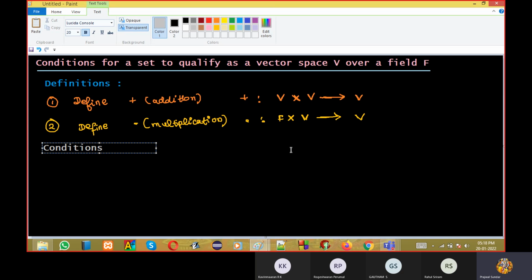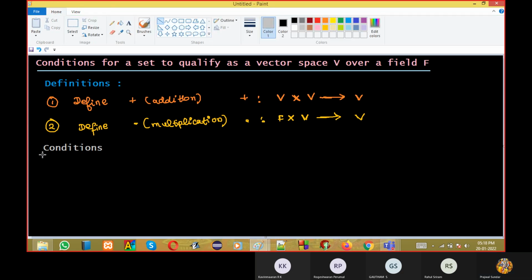So conditions I'll write. I forgot to define what they are: vector 1, vector 2, vector 3 belong to vector space.